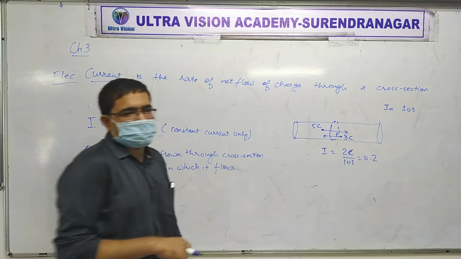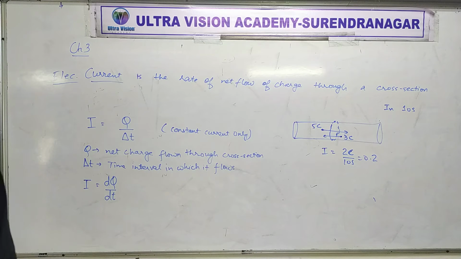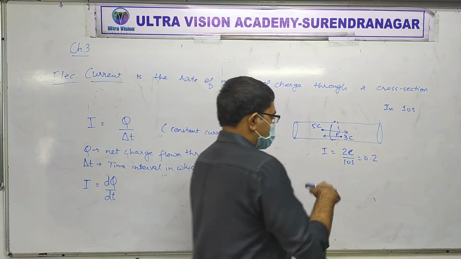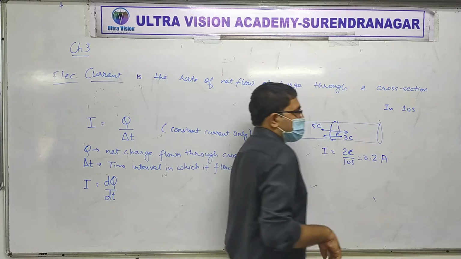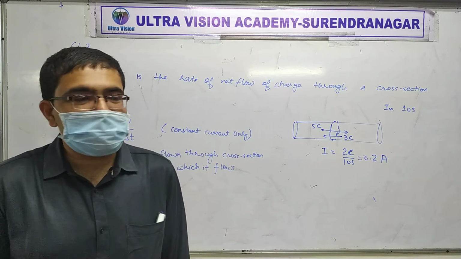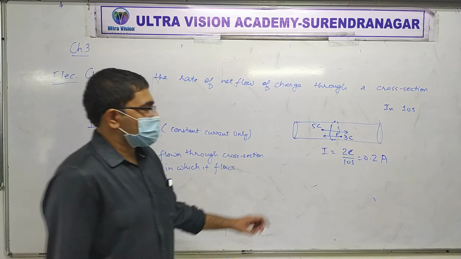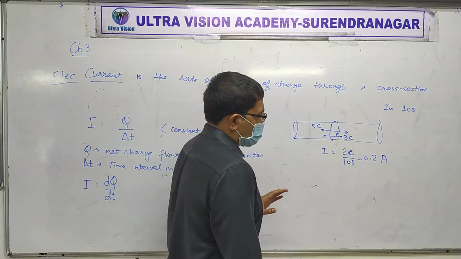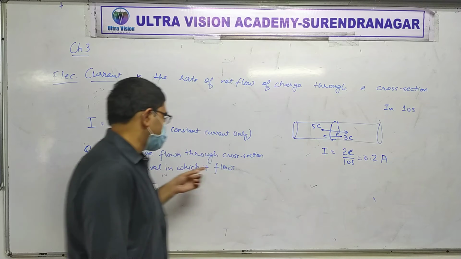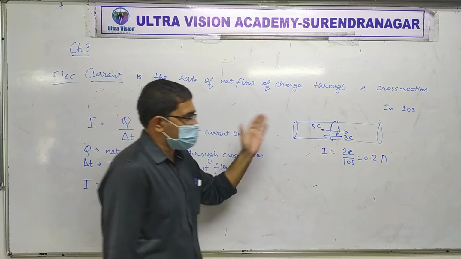Do you remember from 10th standard, 1 coulomb per 1 second is called 1 ampere. The SI unit of current is ampere. So it is 0.2 ampere. Did you get that? Okay, so this is the meaning of net flow. Q is the net charge flowing through the cross section.